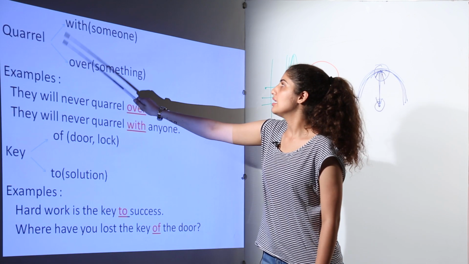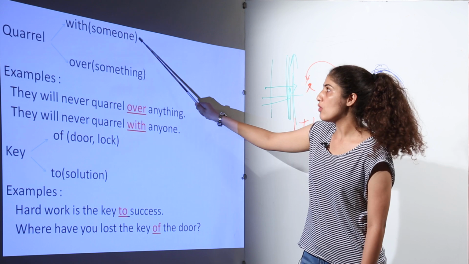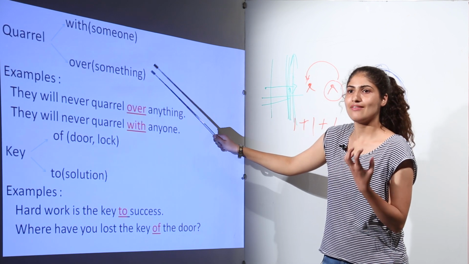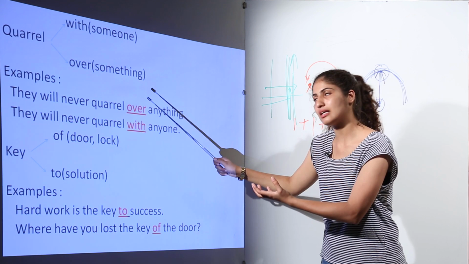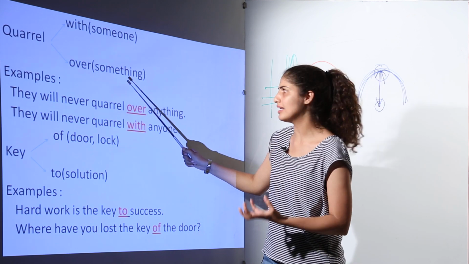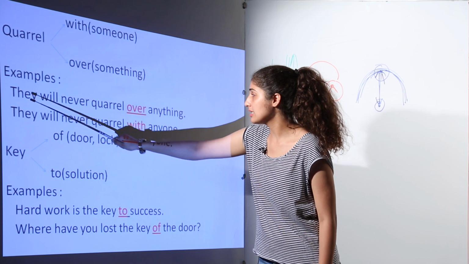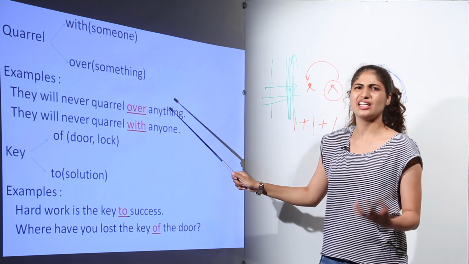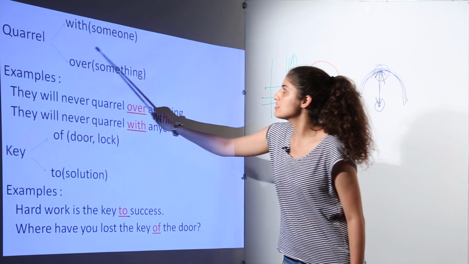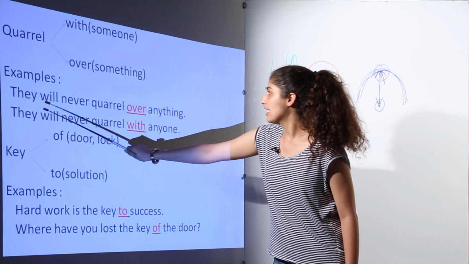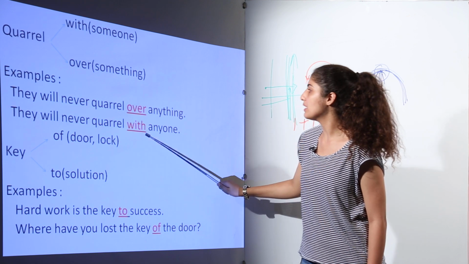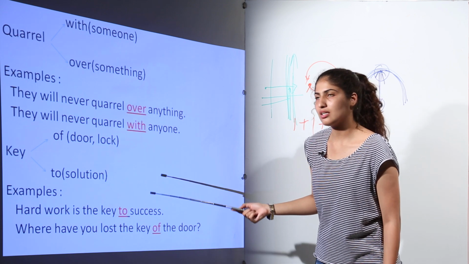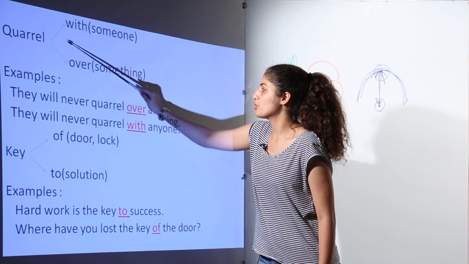Next is quarrel. If quarrel is with someone, then with will be used. If it is over something, that means if it is about some issue, some event, then over will be used. For example, they will never quarrel over anything, because here anything is any issue, any problem, so we'll use the preposition over here. And next is they will never quarrel with anyone. Now this anyone represents a human being, a person, someone, so it will take the preposition with here.